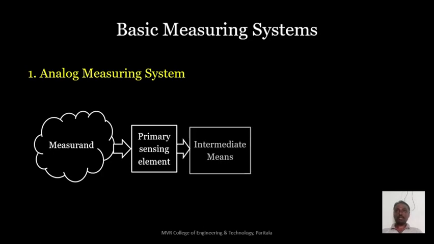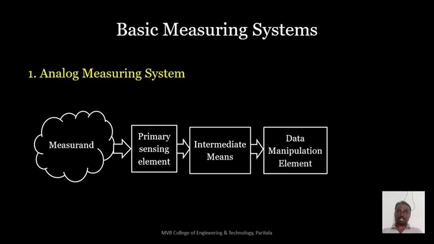So now it is connected to the intermediate means. If you want to know the exact meaning of this intermediate means, you have to go to the next block. The next block is the data manipulation element. So what is the function of the data manipulation element? It can calculate the signal that is provided by the primary sensing element. Here in this case the voltmeter is the example. So it collected the voltage signal, and that signal can be manipulated, that means calculated, by the data manipulation element.